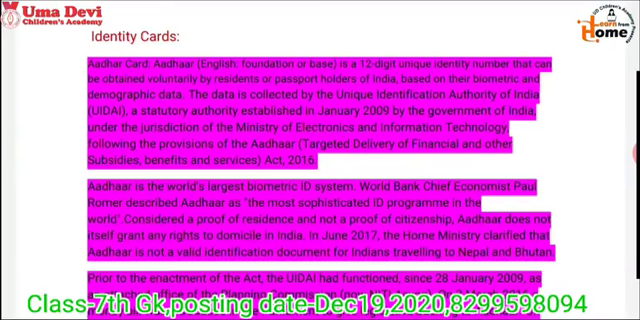And in June 2017, the Home Ministry clarified that Aadhaar card is not a valid identification document for Indians traveling to Nepal and Bhutan. That means if you want to go to Nepal and Bhutan, Aadhaar card is not a valid identification document, and it does not establish that you are a citizen of India.